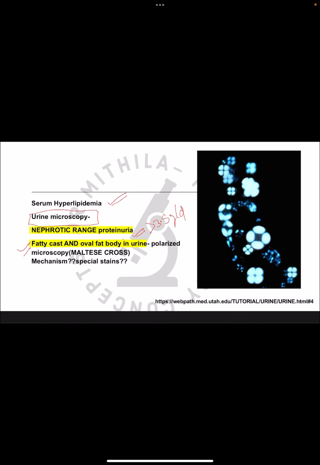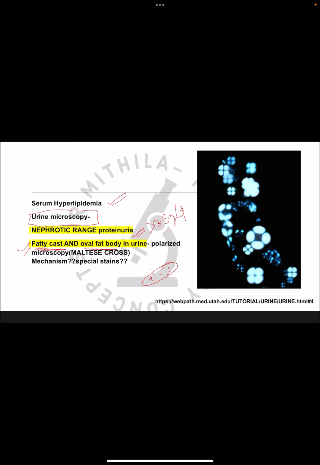Second most important point is the lipid coming in the urine. So lipid comes in the form of fatty cast. In fatty cast, the fat globules are attached to the hyaline cast. So the hyaline cast has these lipid globules embedded on its surface. It forms the fatty cast. And the other thing is the oval fat body.